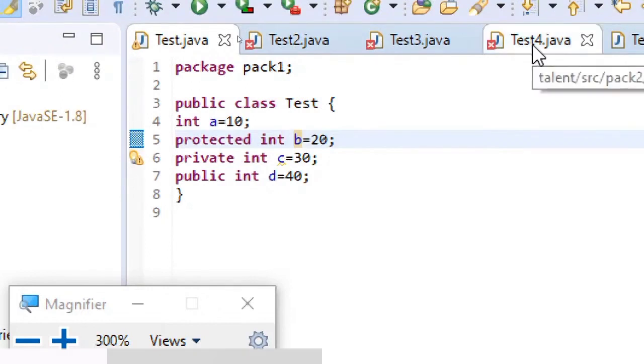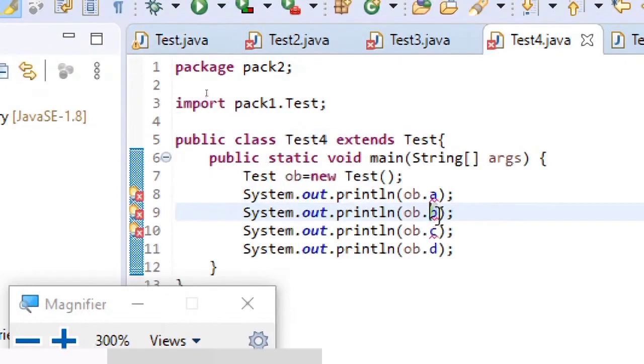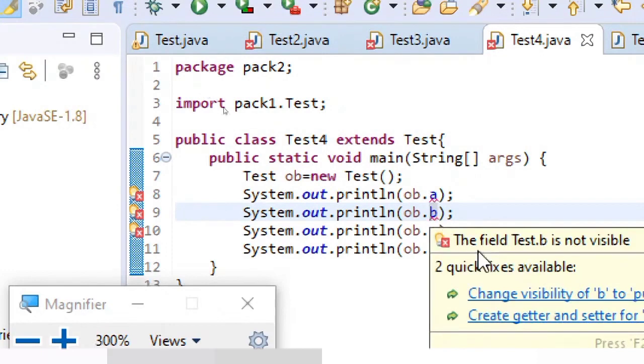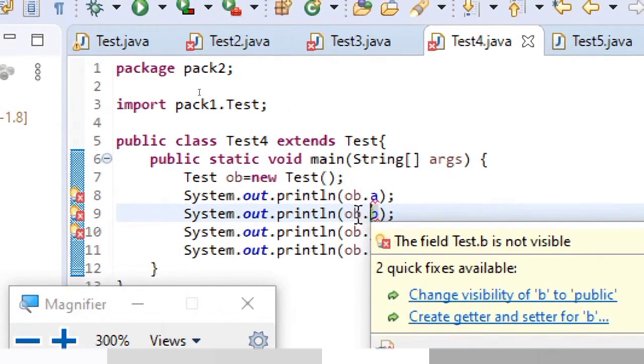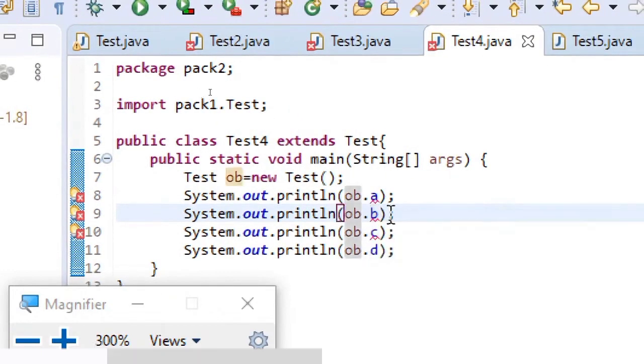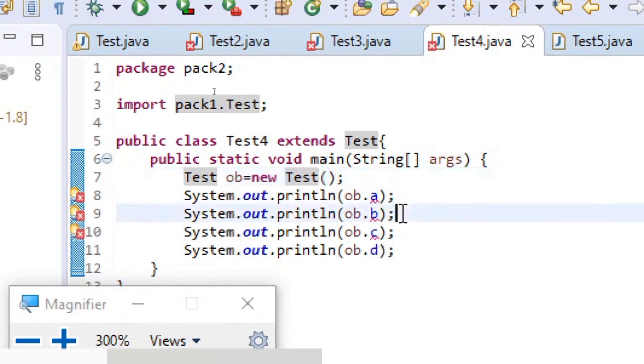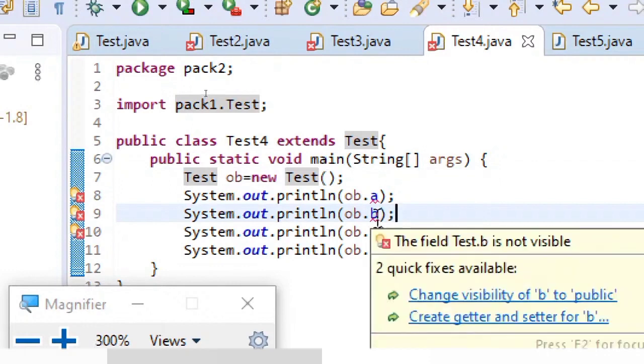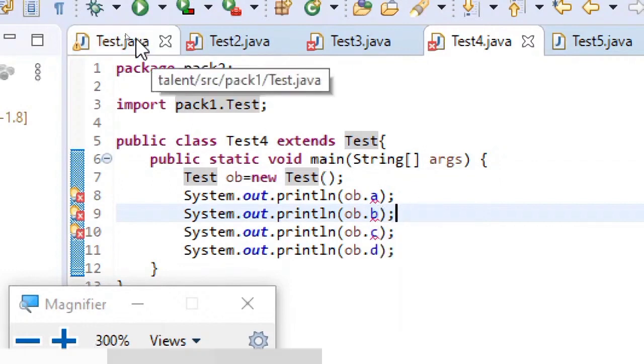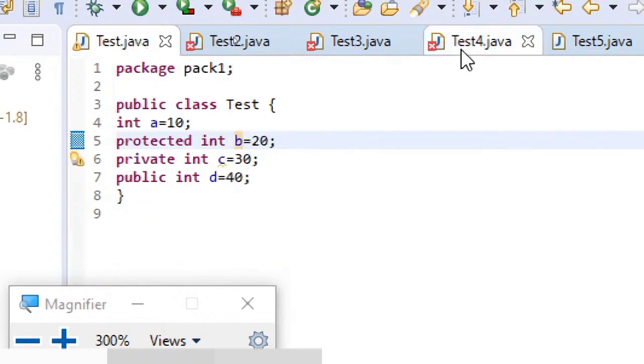So a protected variable is also not having visibility in another package even though it is a subclass.